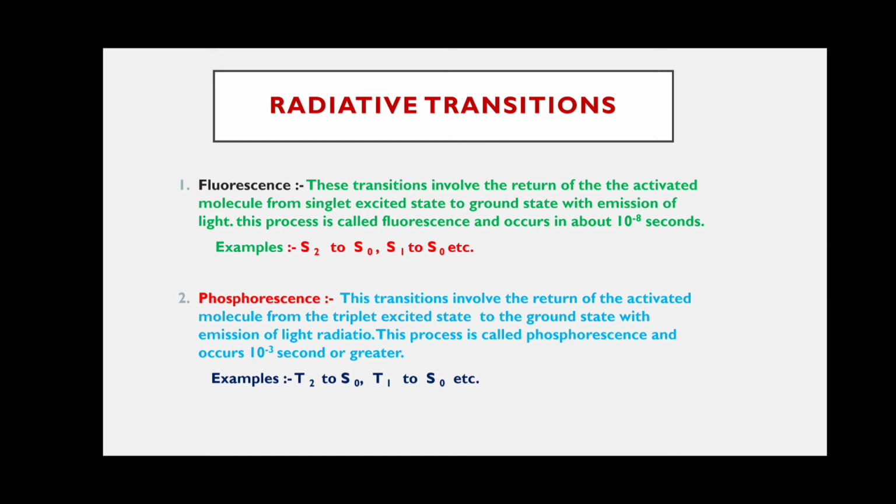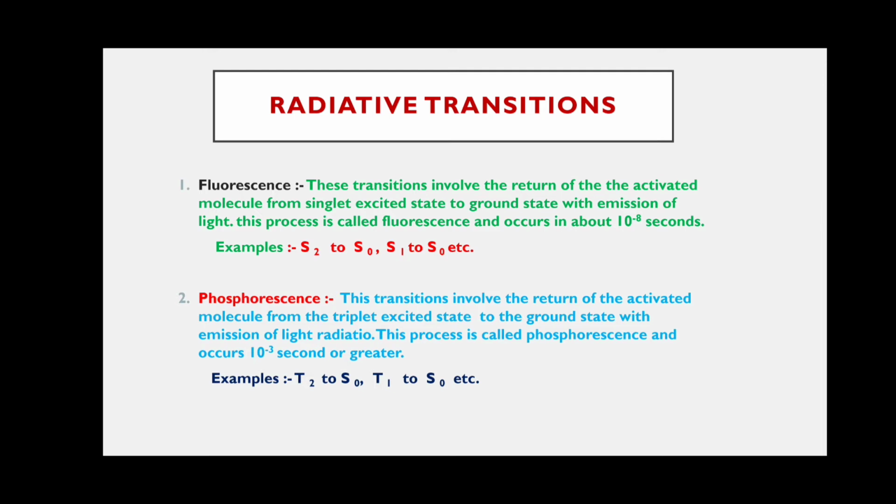This process is called phosphorescence. It is again very slow compared to fluorescence. When the molecule in the ground state absorbs light radiation, it is excited to the triplet state. The molecule in the triplet state is called the activated molecule.